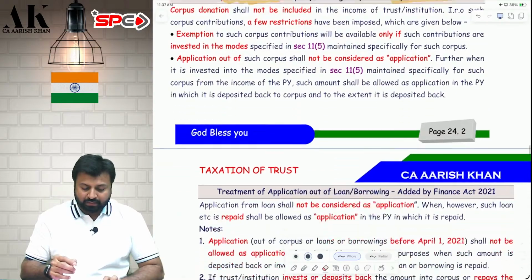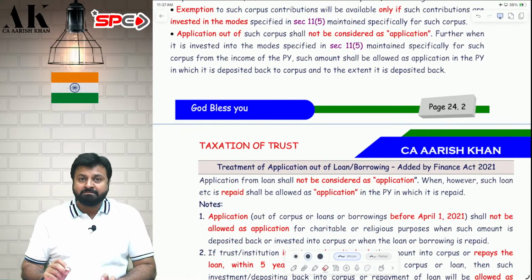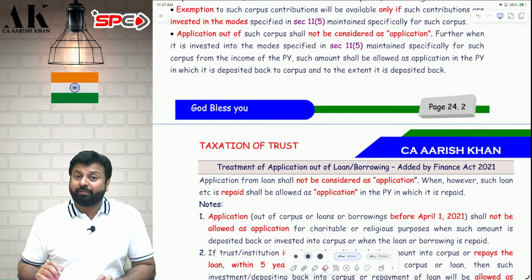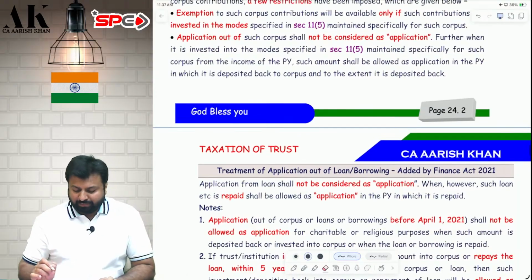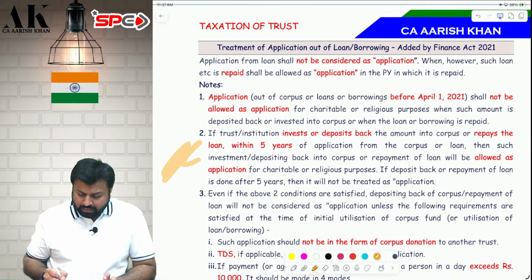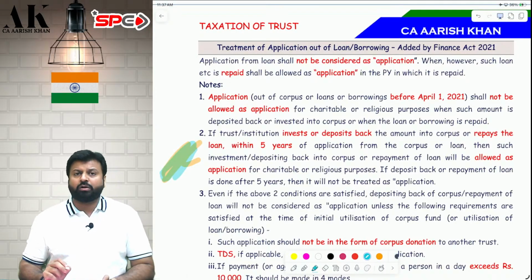Now, in this also, there is a catch. The deposit back should happen within 5 years. So, if you deposit back after 5 years, then it is not allowed as an application. Where is it written, sir? It is written here in point number 2. The deposit back should also happen within how many years? Within 5 years. I hope it is clear to all of you.